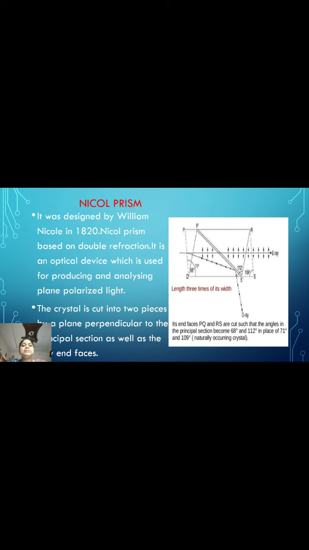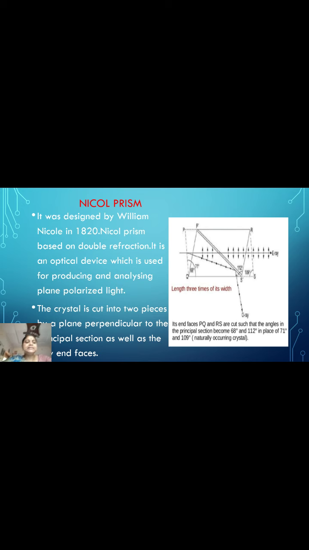In Nicol prism, the ordinary ray is eliminated by the principle of total internal reflection, so that the extraordinary ray is transmitted out as plane polarized.